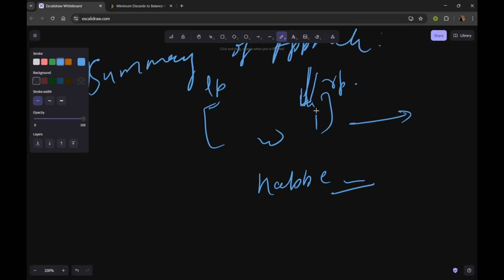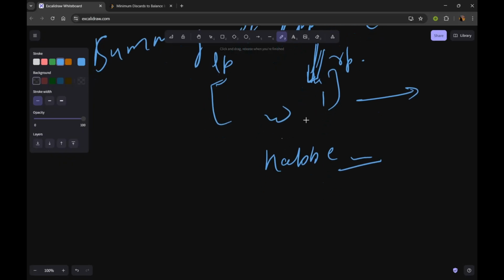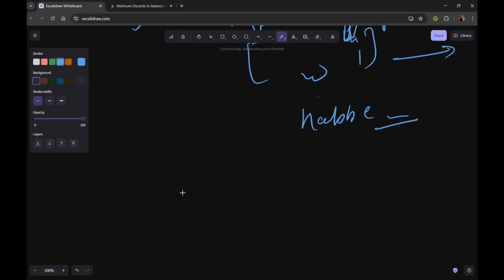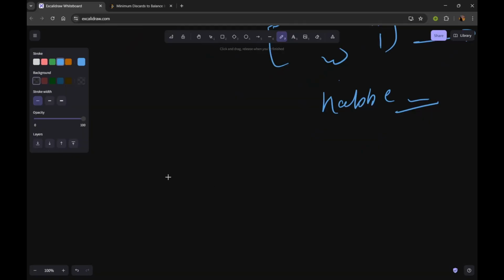And suppose on the ith day we have discarded some items, and when the left pointer reaches those items, then in that case we will not have to remove that item from this window, because we haven't added that item in the hash map. I hope you are getting it. If you are still not understanding, we will understand more clearly when we see the coding part. So just stay tuned. Let us move to the coding part.